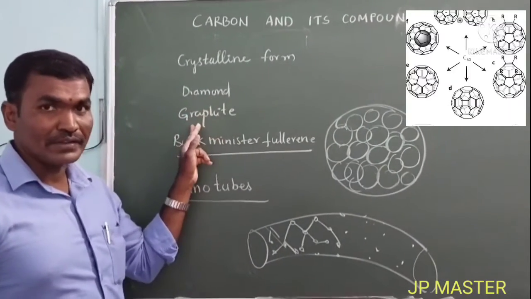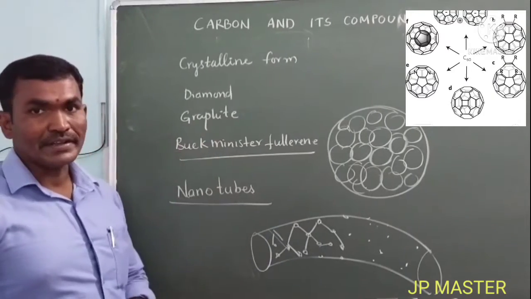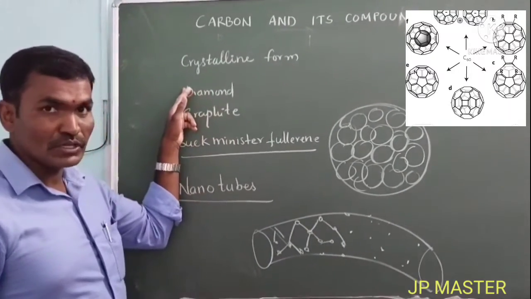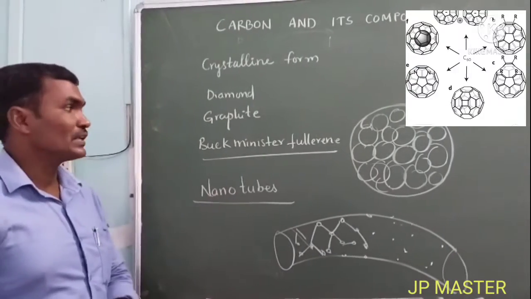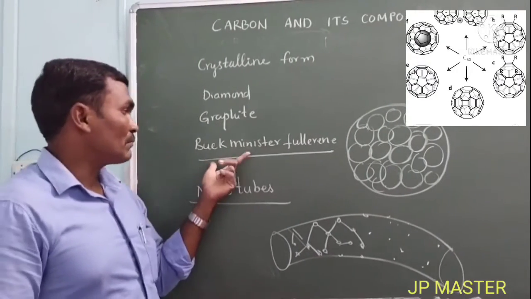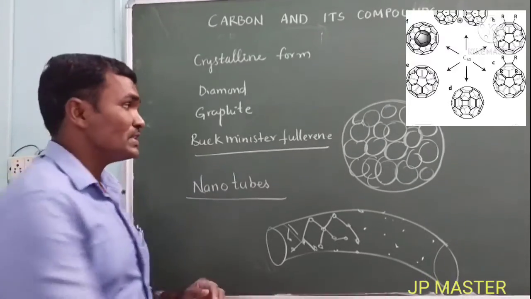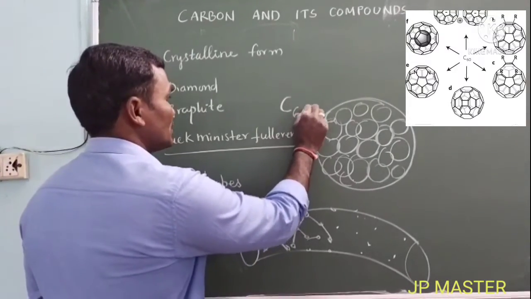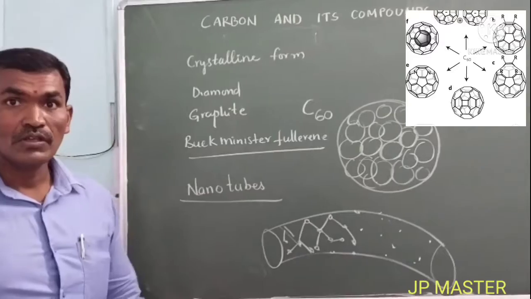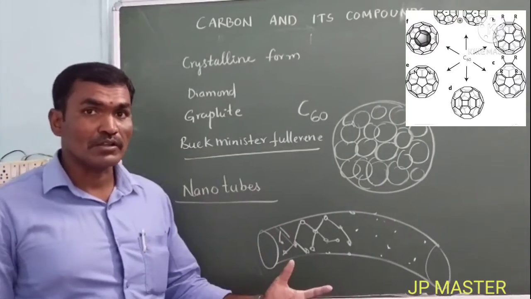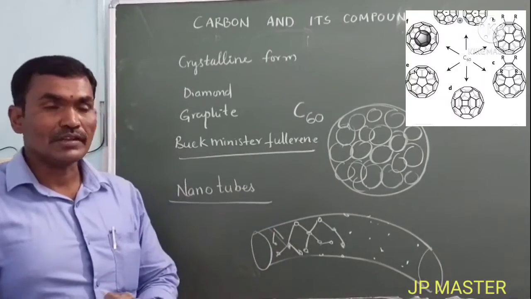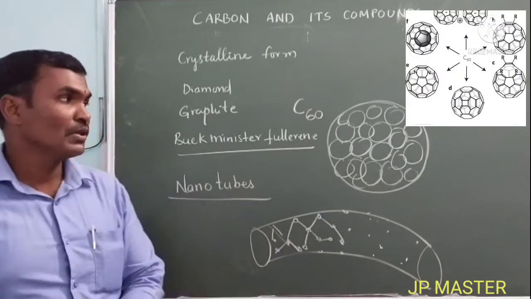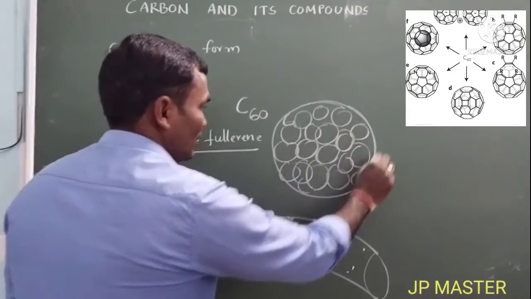Diamond and graphite are both made of carbon atoms only, but physically they are in different forms. One more crystalline form is Buckminsterfullerene, C60, which has 60 carbon atoms. The 60 carbon atoms are joined in pentagon and hexagon shapes, and they form bonds.